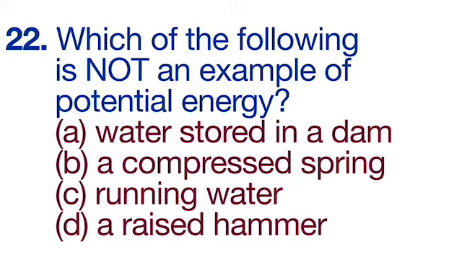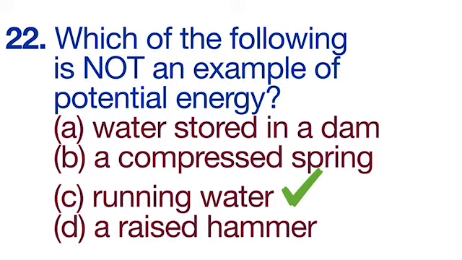22nd question is, which of the following is not an example of potential energy? A, water stored in a dam, B, a compressed spring, C, running water, D, a raised hammer. The correct option is running water because it has kinetic energy.